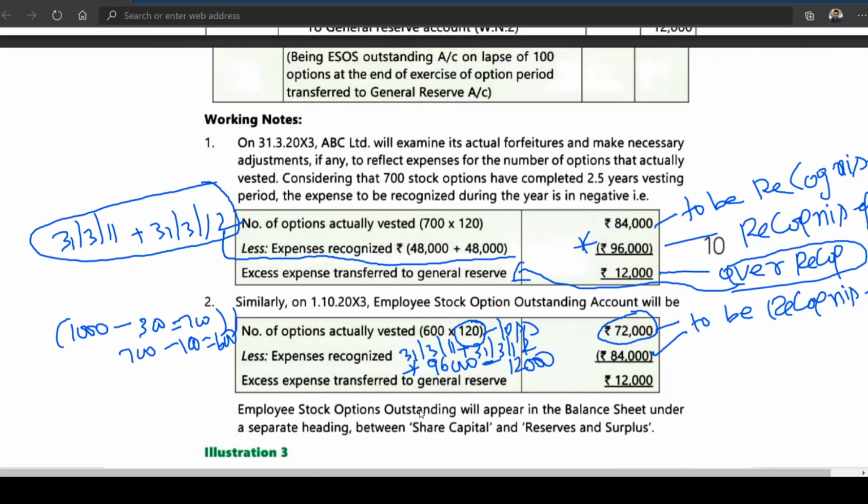But if you go by study material, you go by this heading only. I think the previous problem I picked from some other material. They have written reserves and surplus. But whatever has been given in the study material, you go by this. So it will appear between share capital and reserves and surplus. Is this clear?